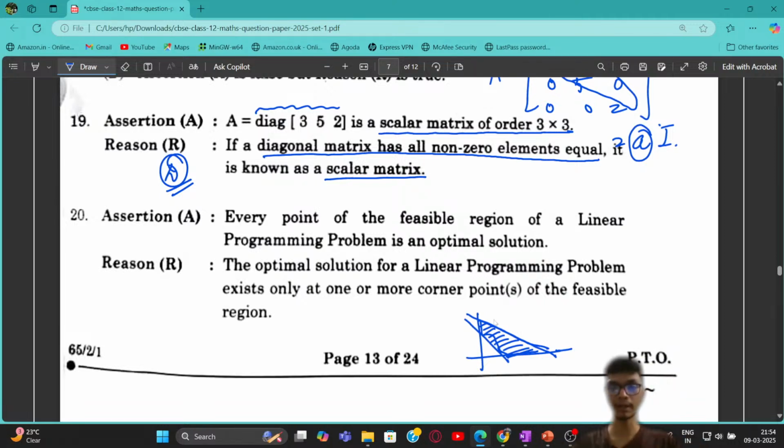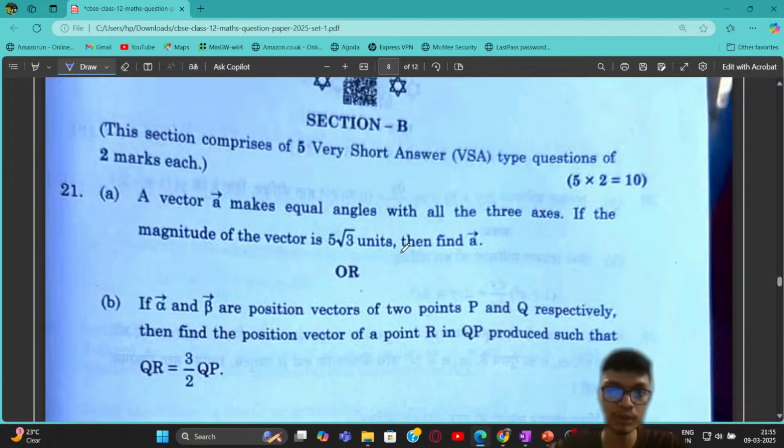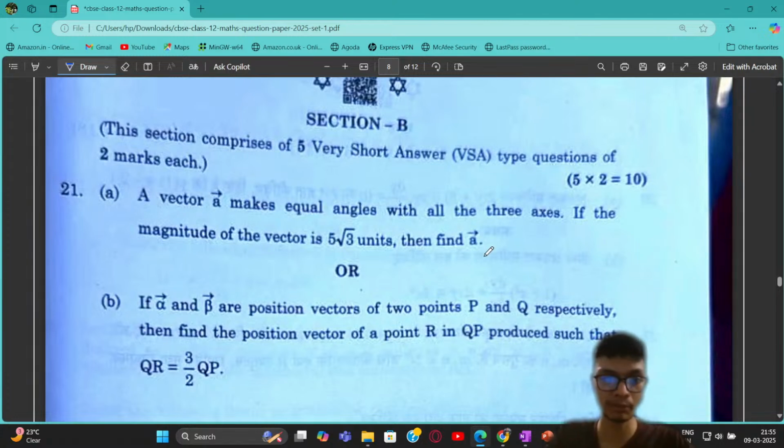Because the optimal solution for a linear programming problem exists only at one or more corner points of the feasible region, right? So I cannot say that every point of the feasible region of a linear programming problem is an optimal solution. Again, the optimal solution only occurs at one or more corner points of the feasible region, right? So it always occurs on the corner point, right? So again, you can see option number D is going to be the correct one. Assertion is false over here. So I cannot say that every point is an optimal point. I can say only a few points are going to be optimal points, right? Let's now move to section B, which is basically the 2 marks problems, right?